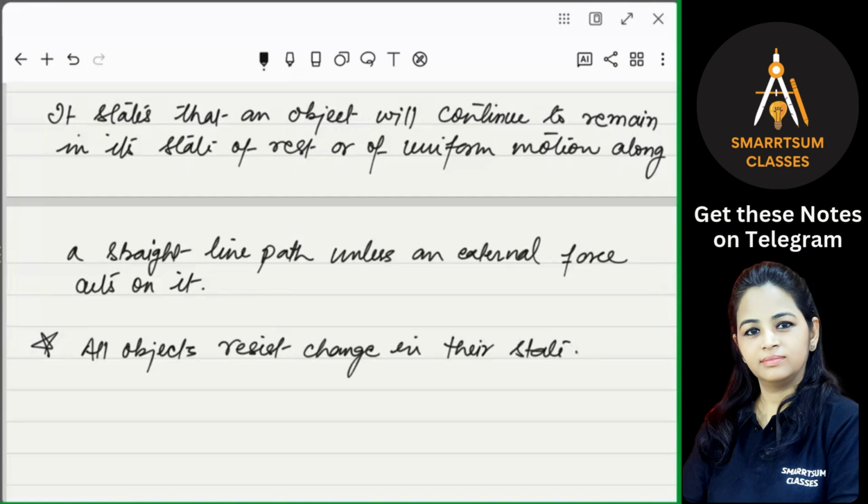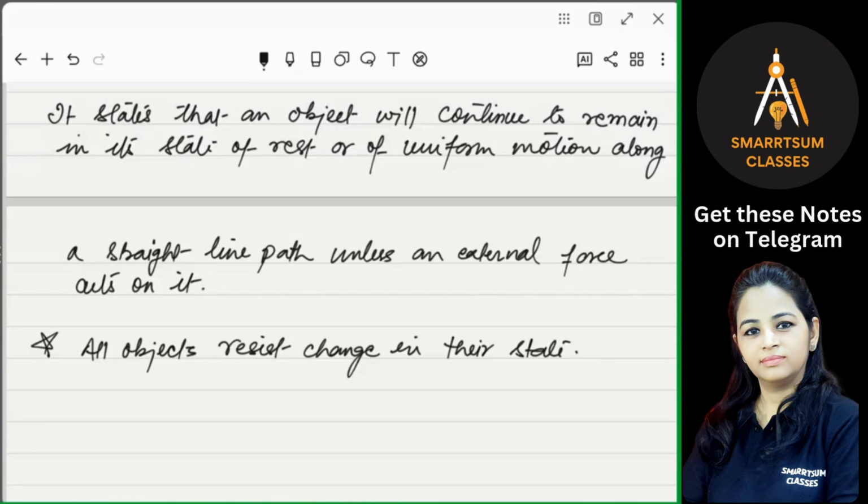And your mother says, okay, do this. So what do you say? Okay, mom, I will do this after some time, right? So every object, every body resists the change, right? They oppose the change, right? They do not like to change whatever they are actually doing, right? So the state of any object can be changed by applying external forces only, right? It's just an example I told you.